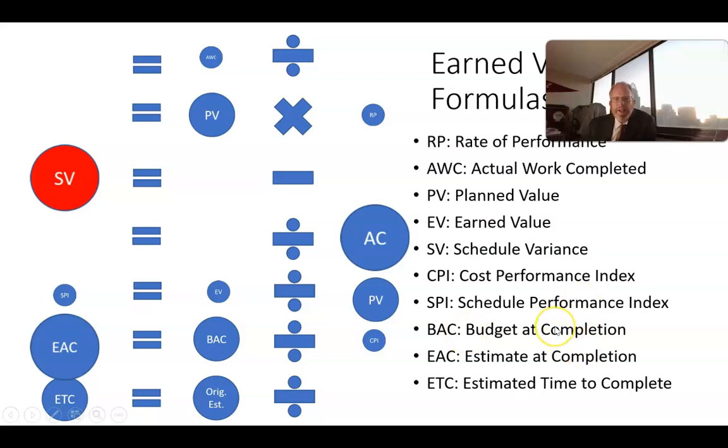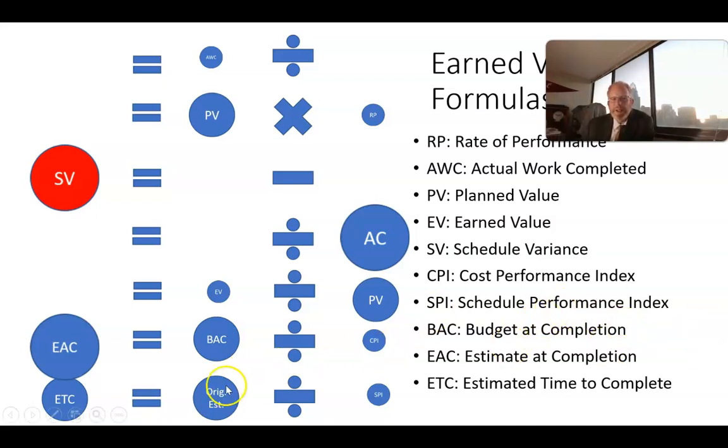Now, estimated time to complete is very similar to estimated completion. And really that estimated completion, we should have the word cost in there, estimated cost to completion, because that's a financial number. Estimated time to complete is a very similar calculation because we're taking that original estimate and we're dividing by the schedule performance index, which remember, if we're behind schedule, that schedule performance index is going to be a small number. If we're ahead of schedule, it's going to be a big number. Typically, unfortunately, it's going to be a small number. Typically, we're going to run a little bit behind schedule.